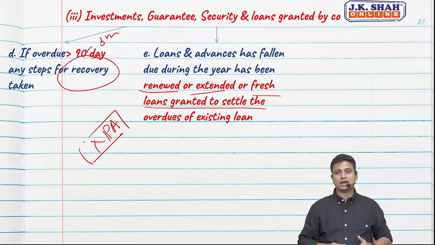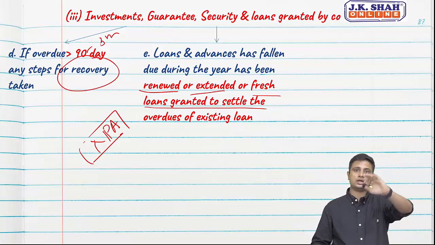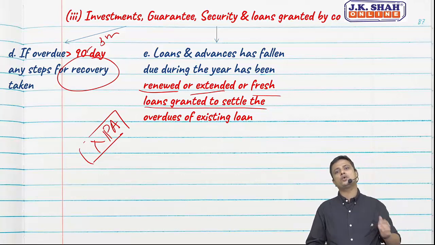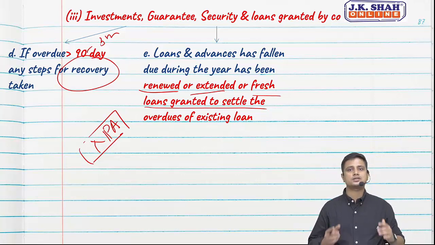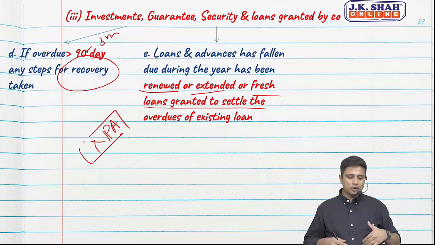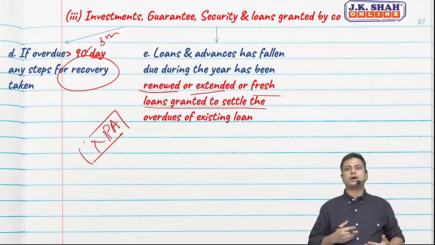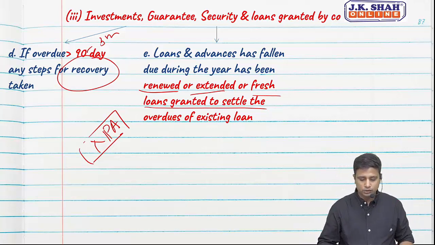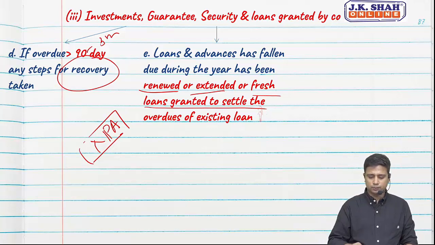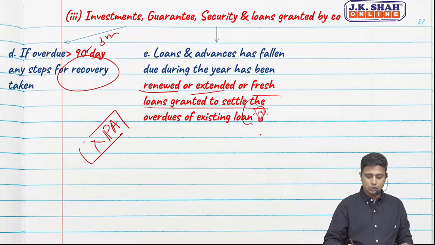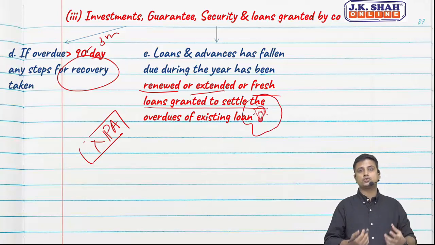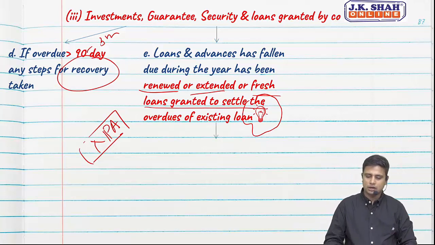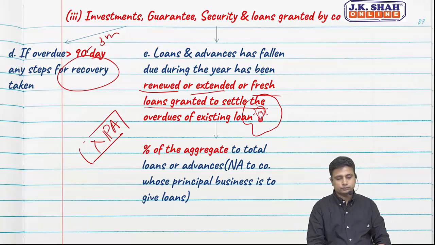So in this scenario, there is an indication. We are not saying completely that the loans are NPA, but there is an indication that the loan might turn into an NPA, that is a non-performing asset, because we are renewing. The opposite party is unable to meet its obligation. So we are trying to report on the same. Now what are we supposed to report there exactly? See, this is a new point, okay? Somewhere the users should know in advance whether we are going to incur any losses. What are we supposed to report there?